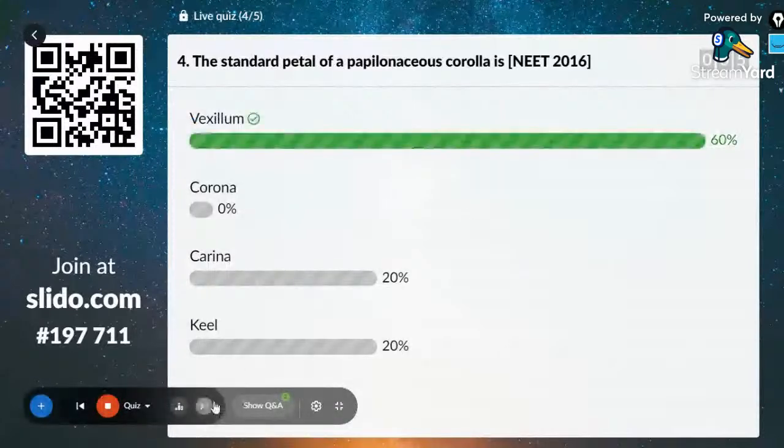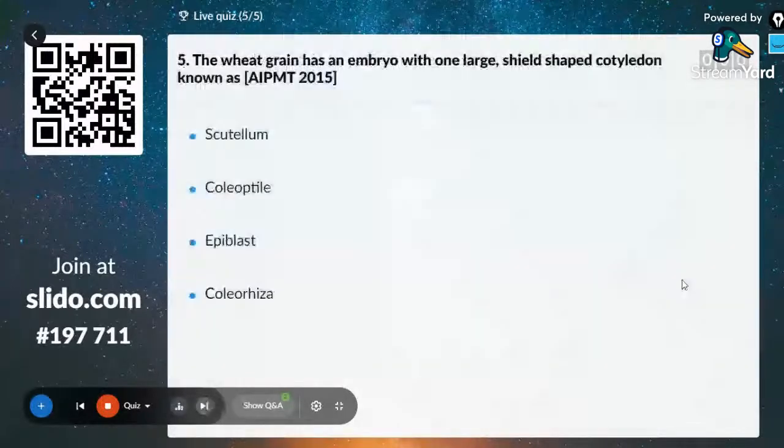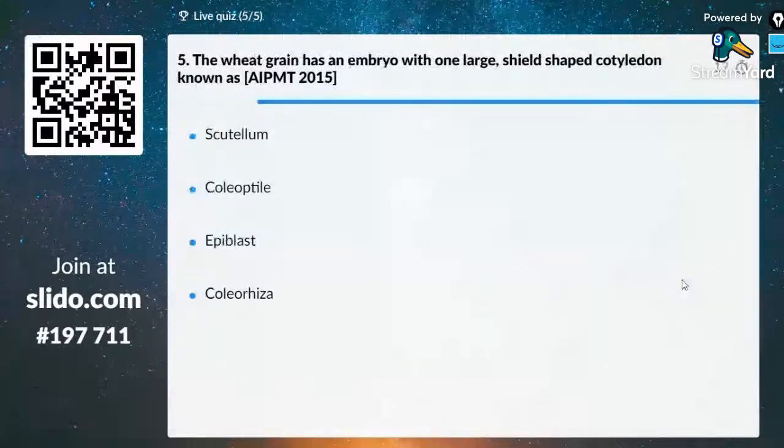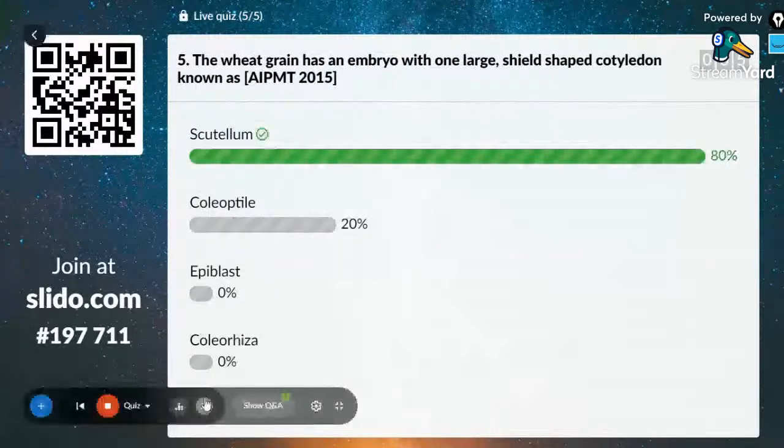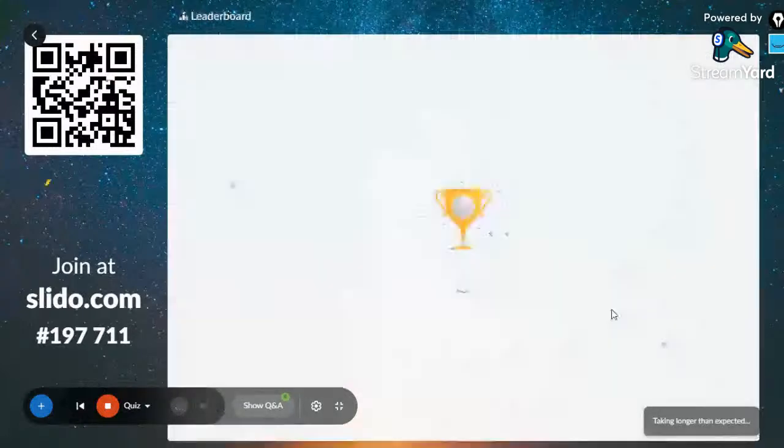Last and final question for the day. The wheat grain has an embryo with one large shield-shaped cotyledon known as, AIPMT 2015: scutellum, coleoptile, epiblast, or coleorhiza. We will have the leaderboard. Guys, what is the need for coleoptile? It's scutellum. I have been repeatedly telling that. Leaderboard on the screen. It's taking too much time than expected.